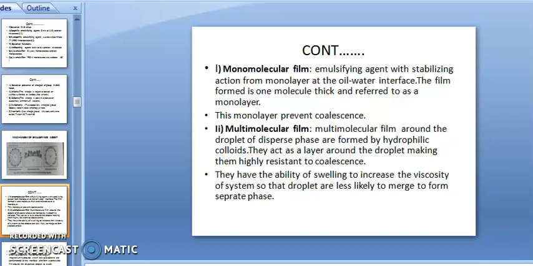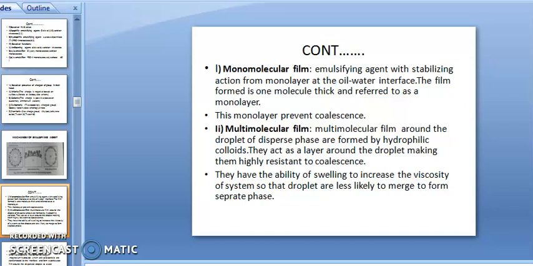Then monomolecular. Mono means one molecular film they are forming. The emulsifying agent will stabilize the emulsion by forming a monolayer at the oil water interface. The film formed is one molecule thick and referred to as a monolayer. They are forming the layer between the water and oil, which is called a monomolecular film. The monolayer prevents coalescence. Coalescence means the breaking. It prevents the separation of your oil and water phase.